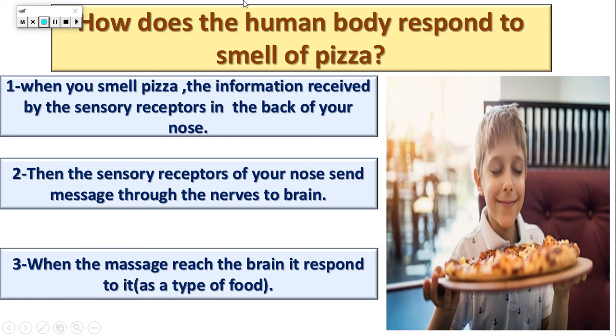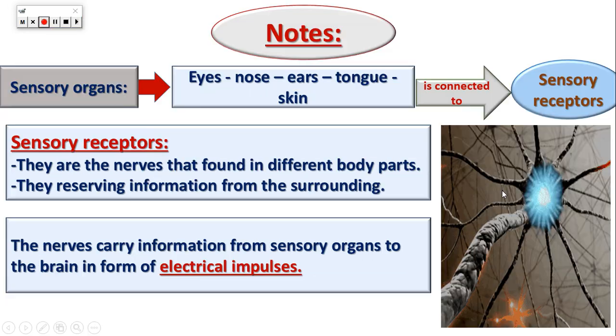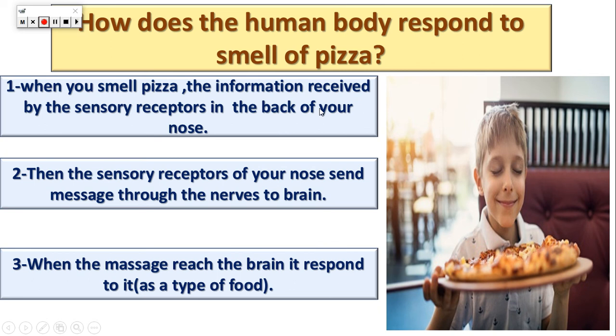From studying the nervous system, let's know what the nervous system does when you smell a food. When you smell a food, you start to know what this food is. So, when you smell the food, the sensory organs in your nose are connected with, do you remember, sensory receptors. The sensory organs are connected with the nerves. What is the name of these nerves?